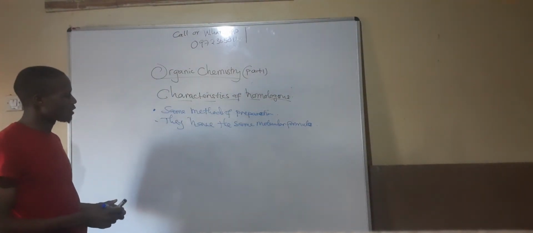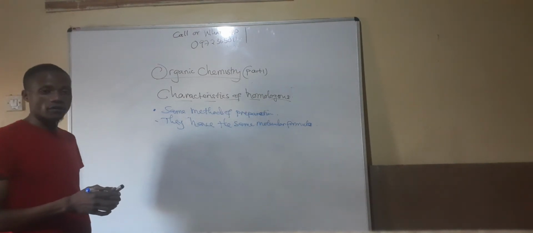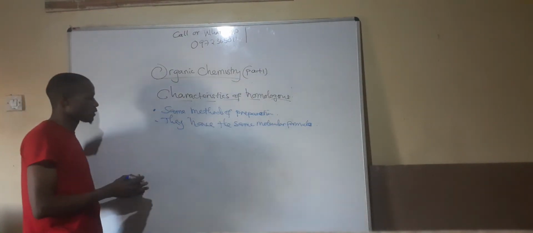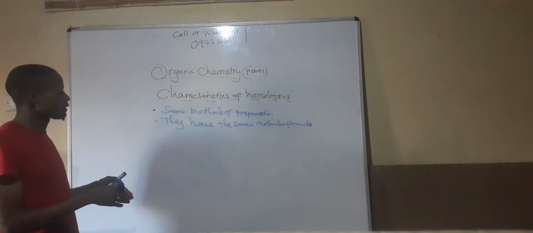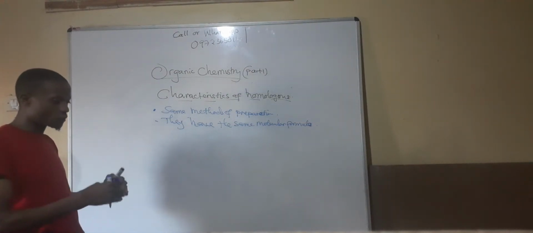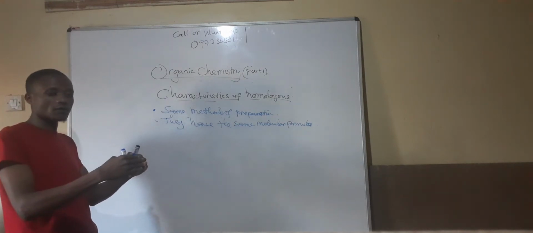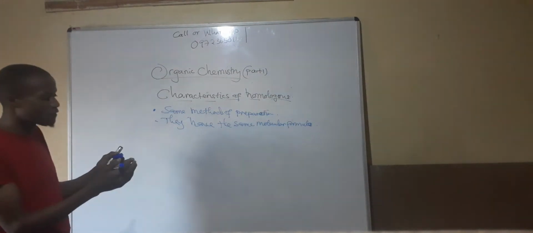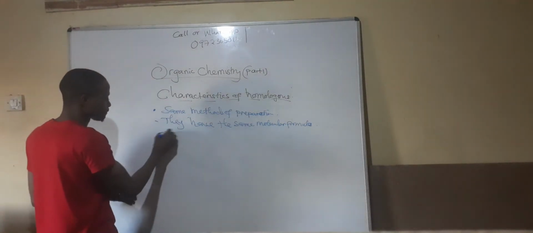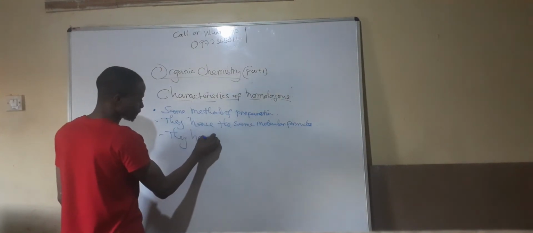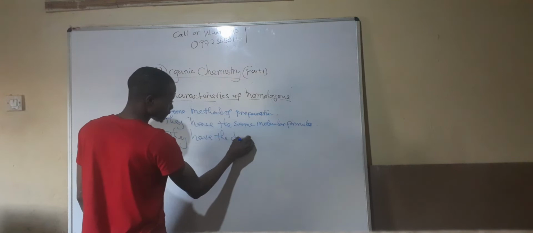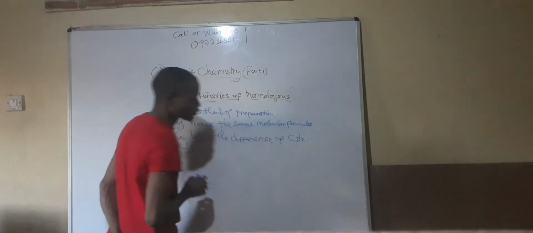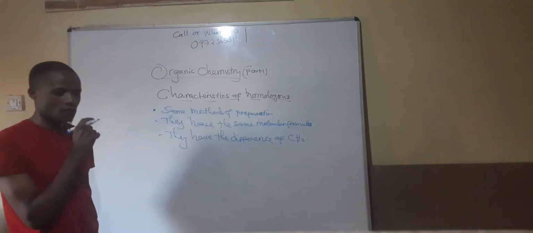Now, apart from that, one from the next, they differ by CH2. As you are going down the group, as the number of carbons increases, the difference between the first one and the second one is CH2. The difference between the second and the third is CH2, just like that. So they have a difference of CH2.